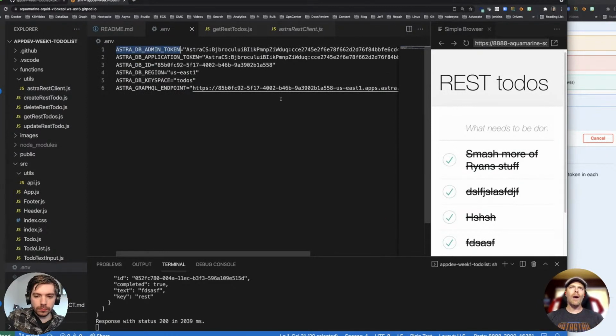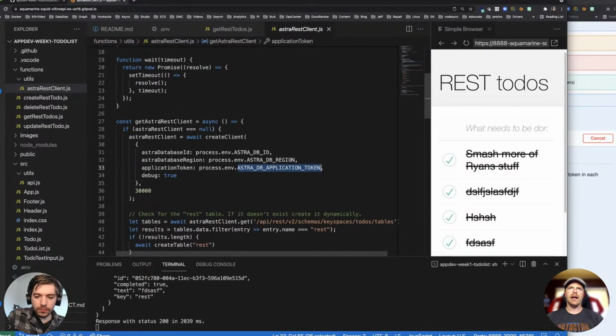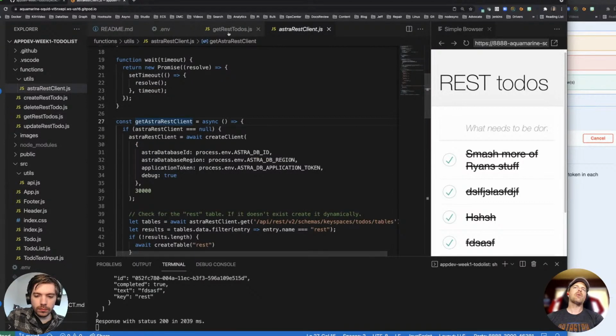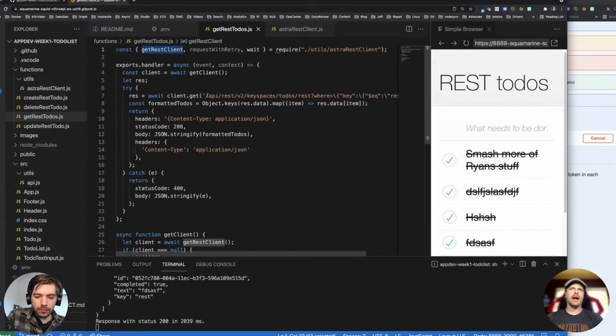So when each of the serverless functions uses the REST client, as a matter of fact, if I look up here, I should have client. Yeah, you can see this get REST client, Astra REST client. So it's instantiating the connection in Astra REST client. And then that's where it passes those values. And then at that point, I can just say client get and issue the REST endpoint here. So that's where that's actually coming from.